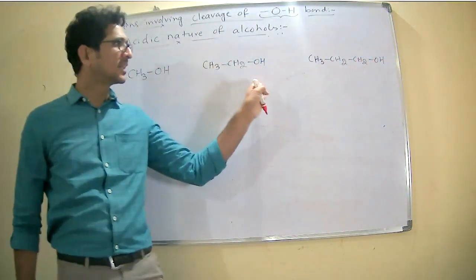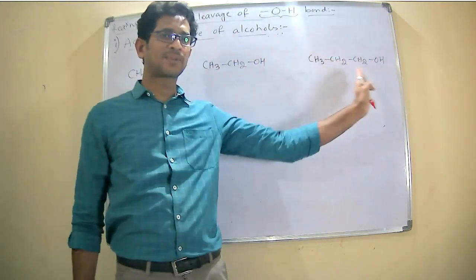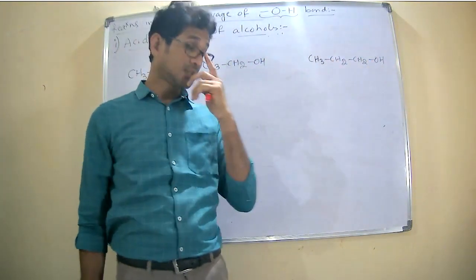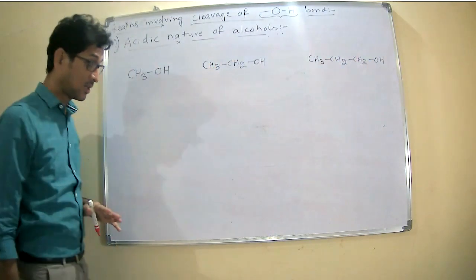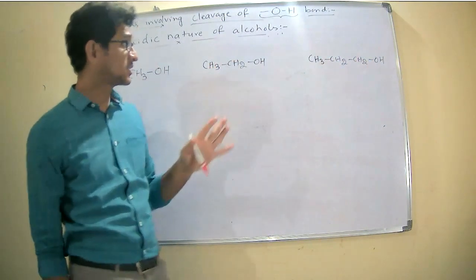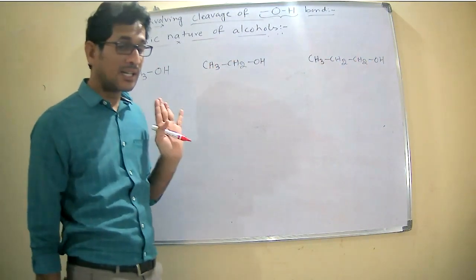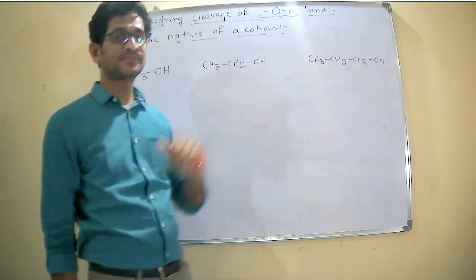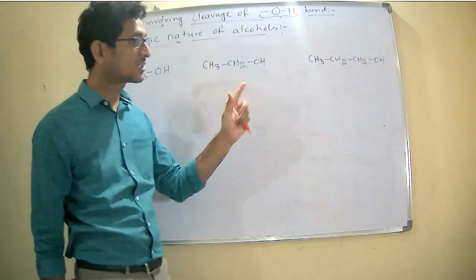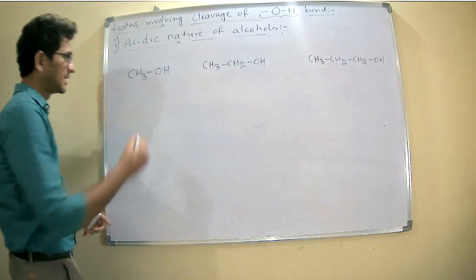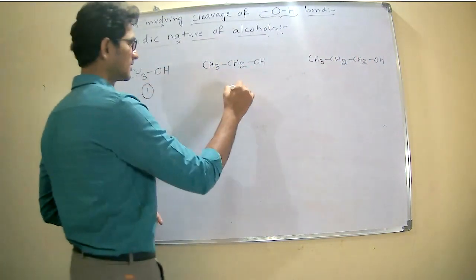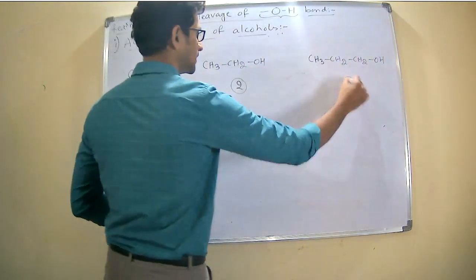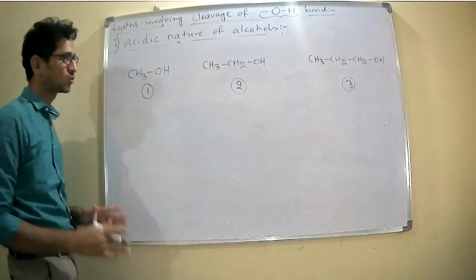Methyl alcohol, ethyl alcohol, propyl alcohol, all are the primary alcohols. Now arrange these alcohols in the increasing order of the acidity, 1, 2, 3.